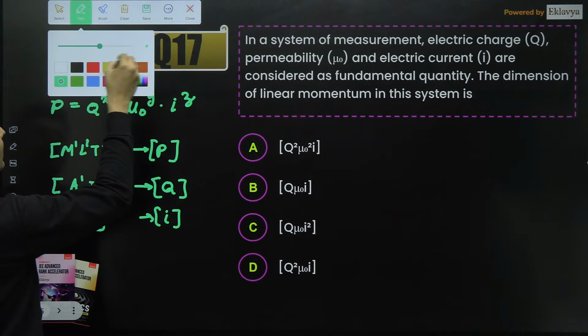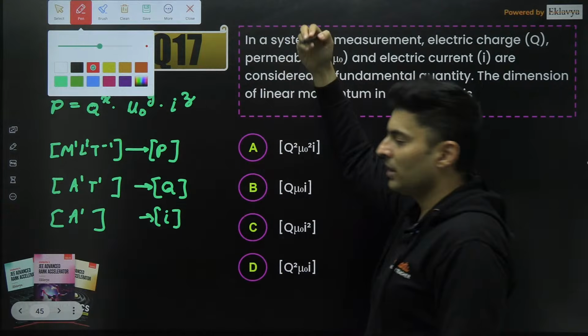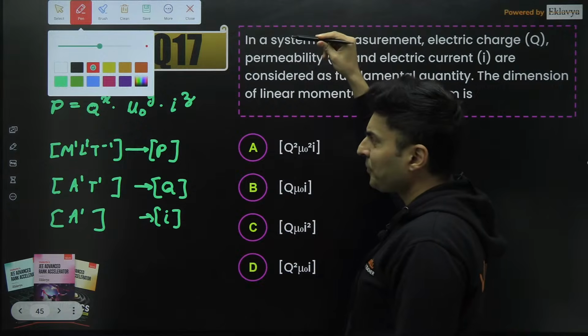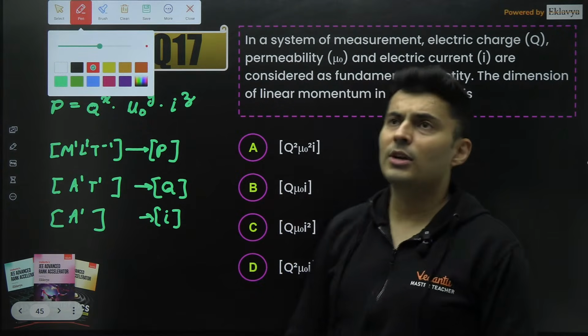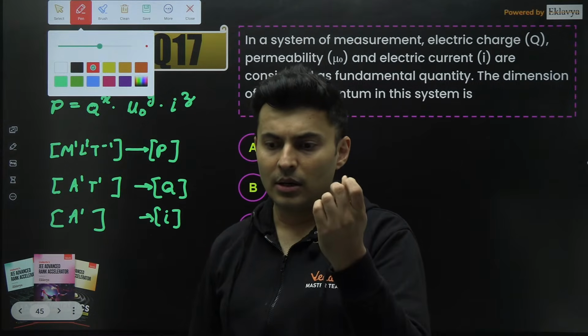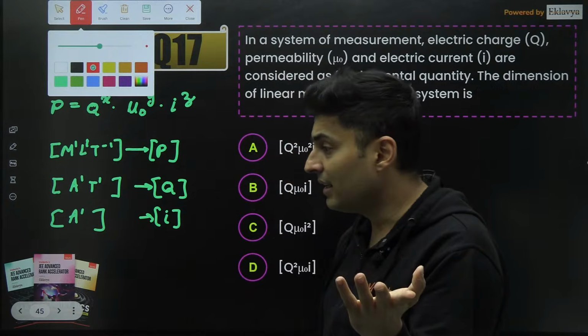For that, you need to be a little bit careful. You can find mu naught like this: mu naught n i is the magnetic field.